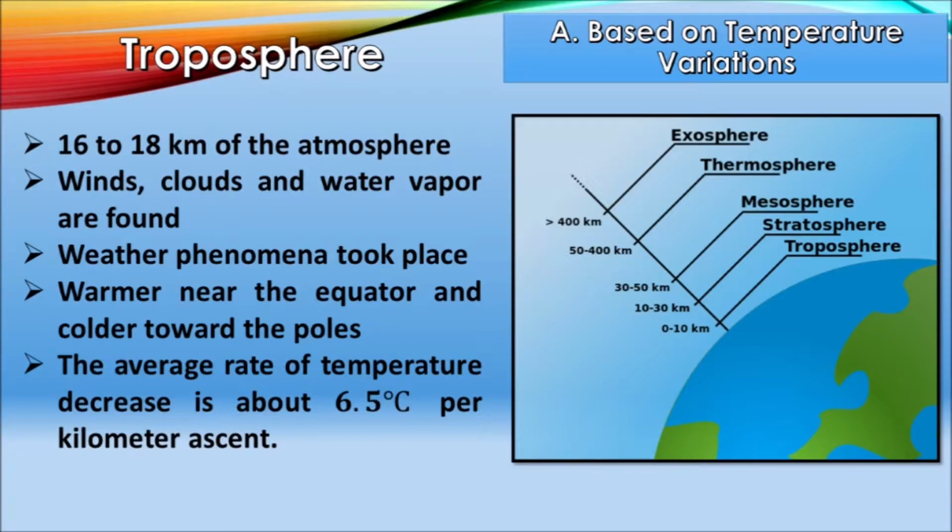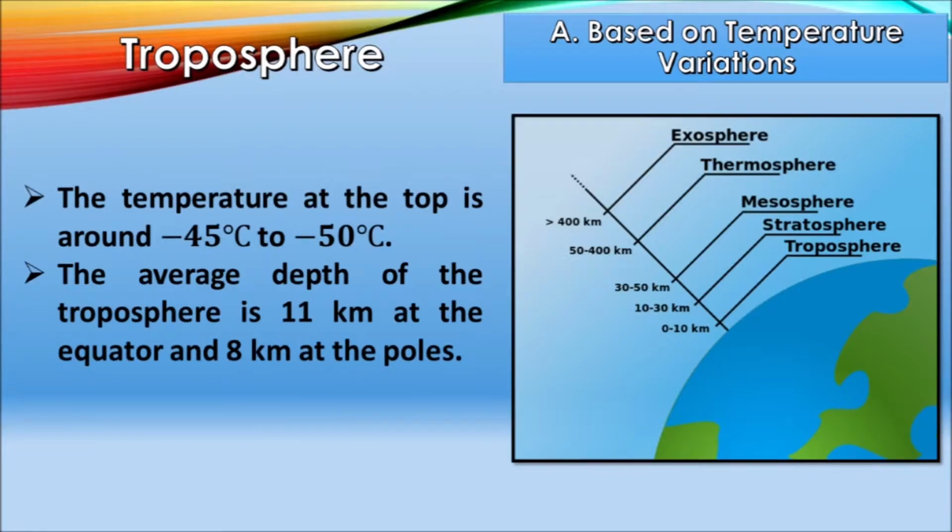Likewise, the air grows colder as one goes up higher. The average rate of temperature decrease is about 6.5 degrees Celsius per kilometer of ascent. The temperature at the top of the troposphere is around negative 45 to negative 50 degrees Celsius. The average depth of the troposphere is about 11 km at the equator and 8 km at the poles.